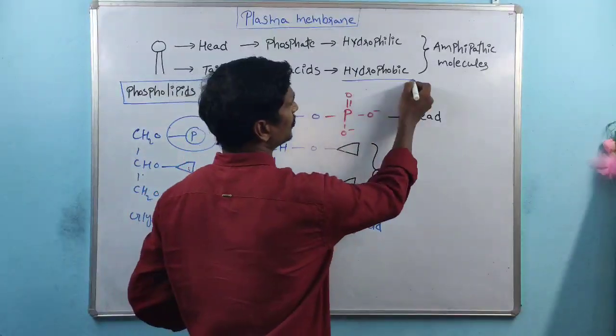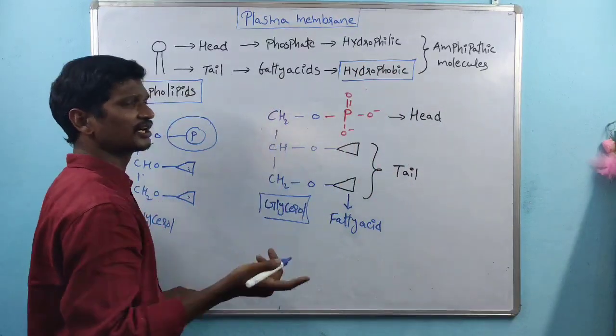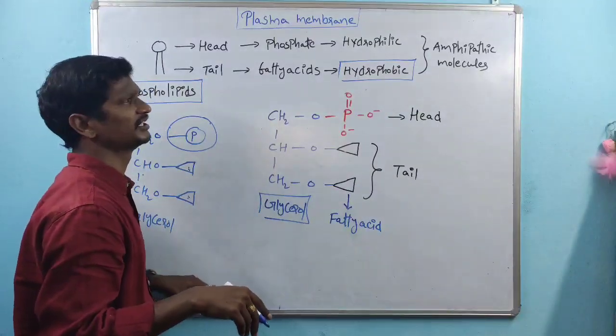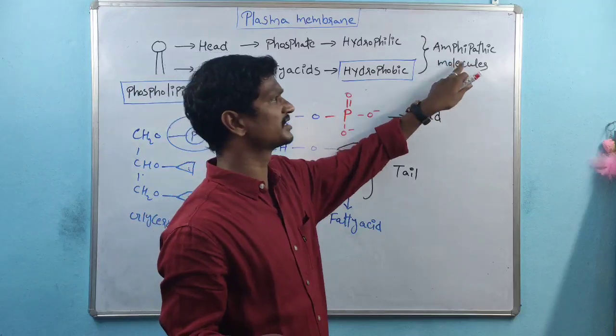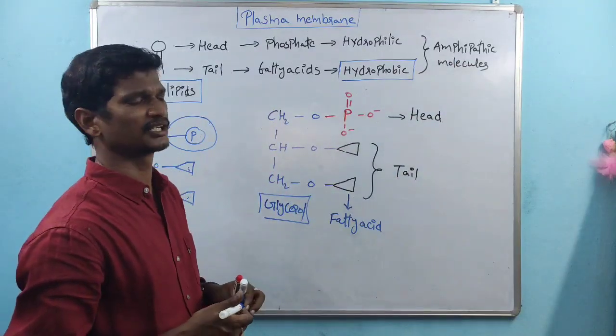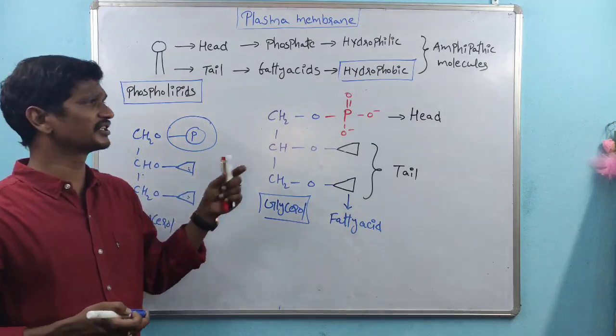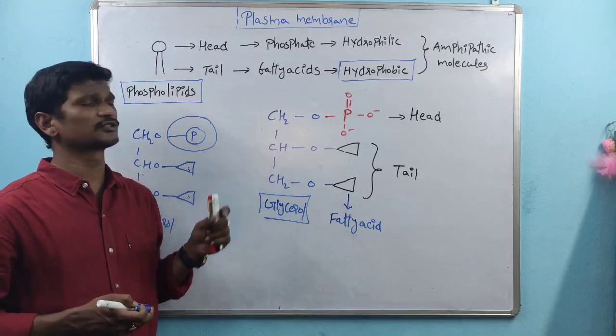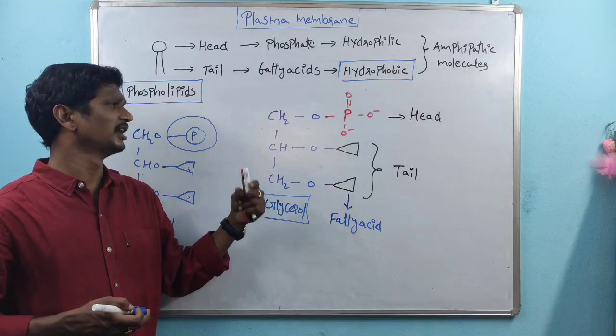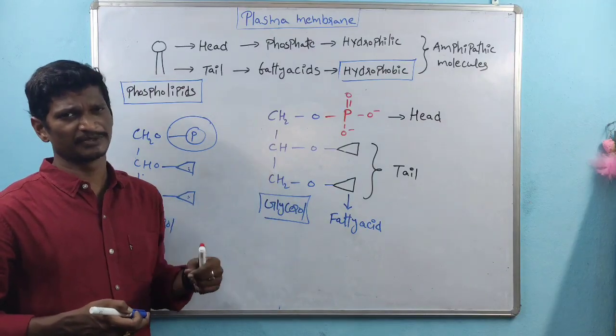So it has the hydrophobic nature. A single component having both natures, that kind of molecule is called an amphipathic molecule. That is the basic composition of the plasma membrane. We saw the proteins, and we discussed the lipids.